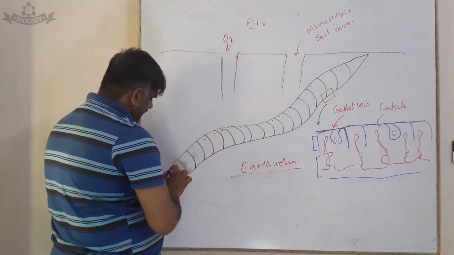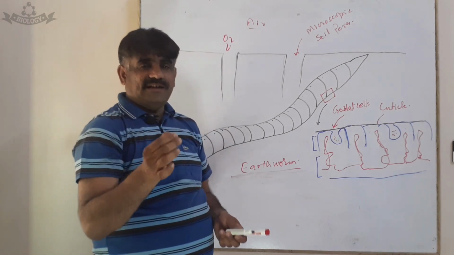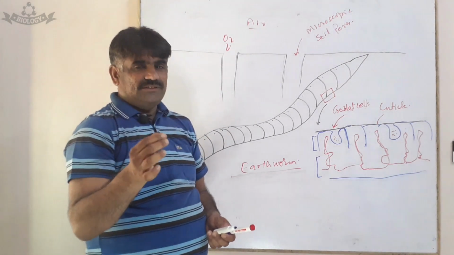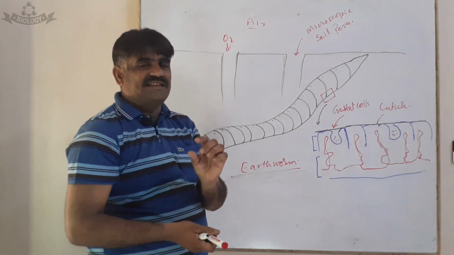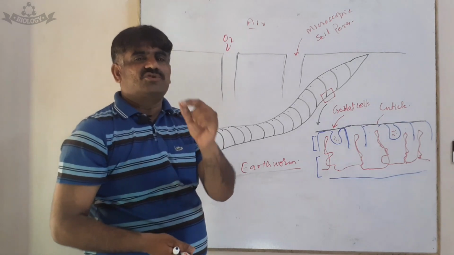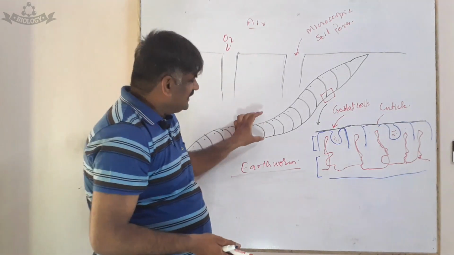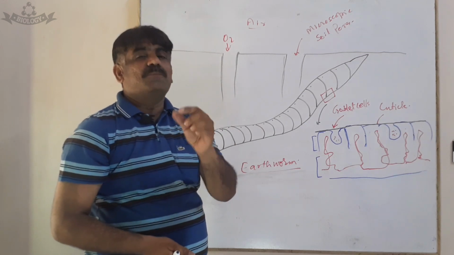These are the goblet cells in the skin. They secrete a mucus which traps the moisture in the burrows, and also water coated soil particles, so that its skin should remain wet or moist.